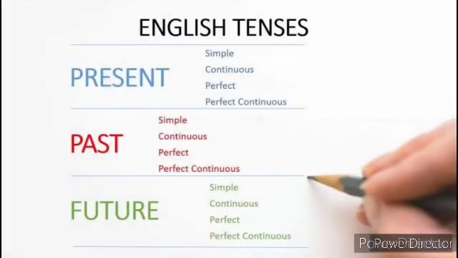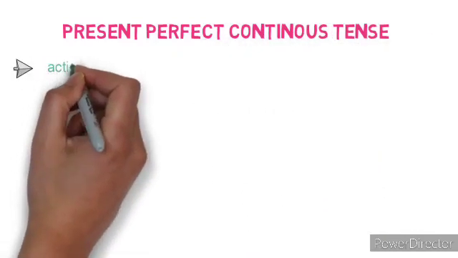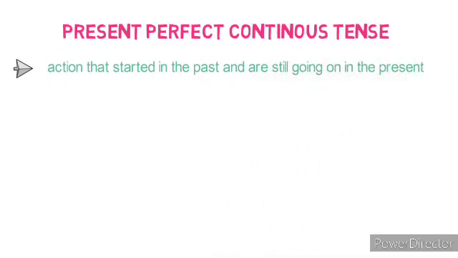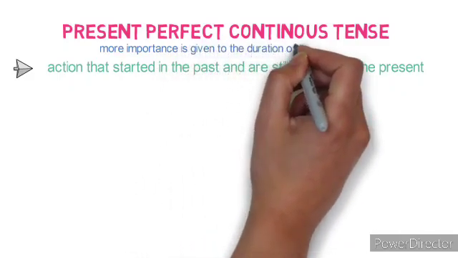Children, in this session we are going to see all the perfect continuous tenses: present perfect continuous, past perfect continuous, and future perfect continuous tenses, one by one in detail with their structure, definition, and examples. Now, present perfect continuous tense. Children, it refers to an action that started in the past and is still going on in the present. Here, more importance is given to the duration of the event.